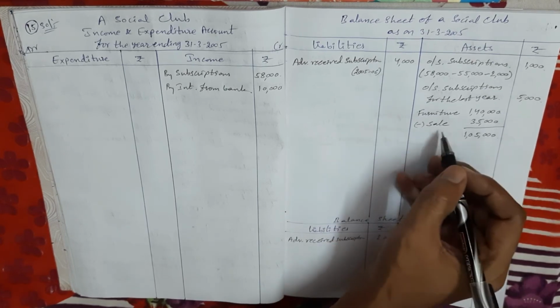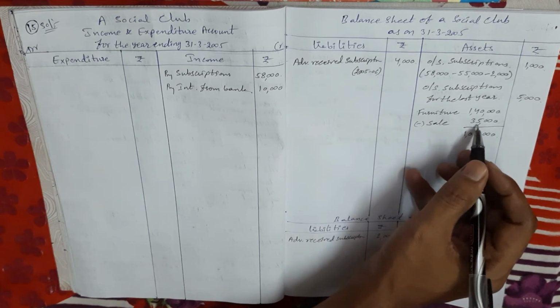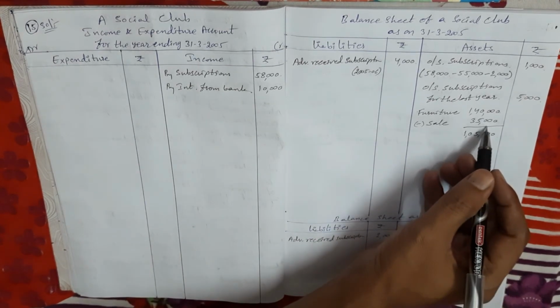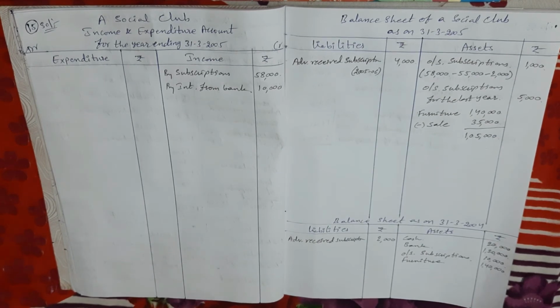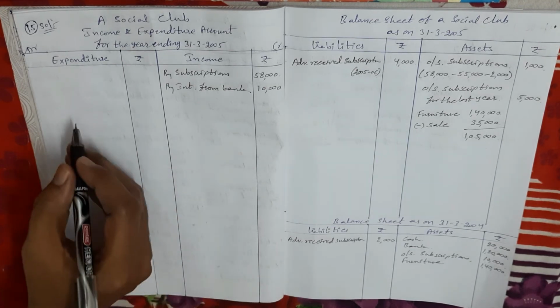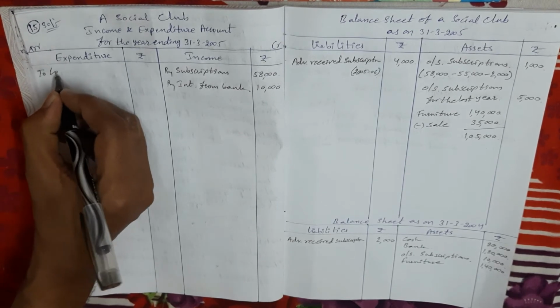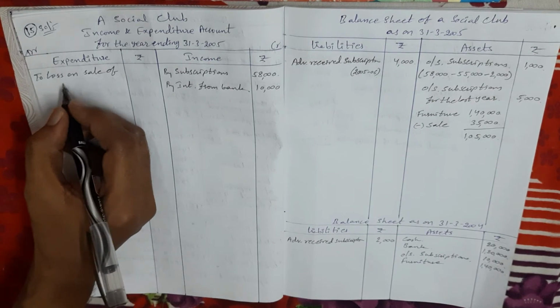Before that, when we sell the asset we may get profit or loss. So in this problem, total 35,000 worth of asset. By selling the 35,000 worth of asset, how much amount we received? Only 20,000 we received. The book value is 35,000, but the amount we received is only 20,000, means the difference 15,000 rupees is loss. Suppose if we get profit, we take it on the credit side, but here we got a loss. So that comes in income and expenditure account debit side as loss on sale of furniture.